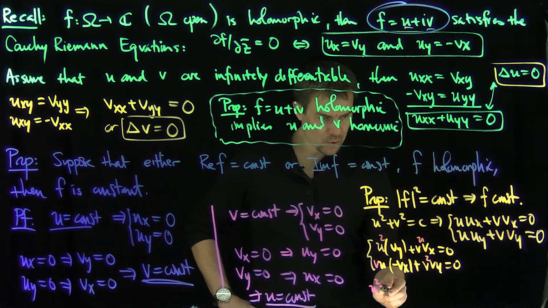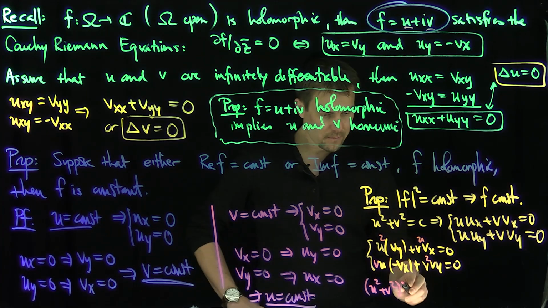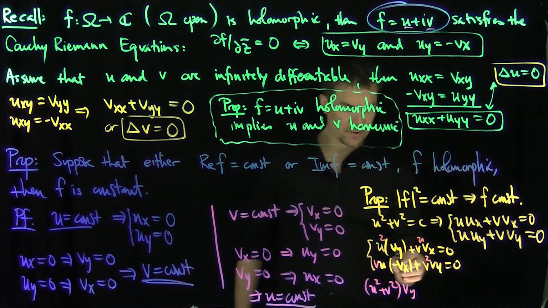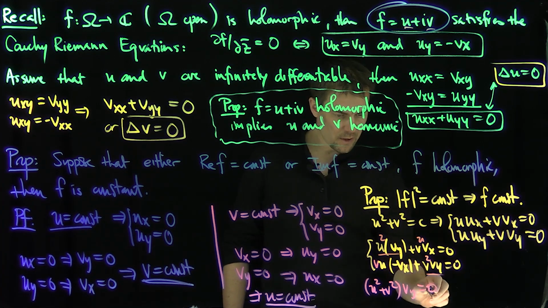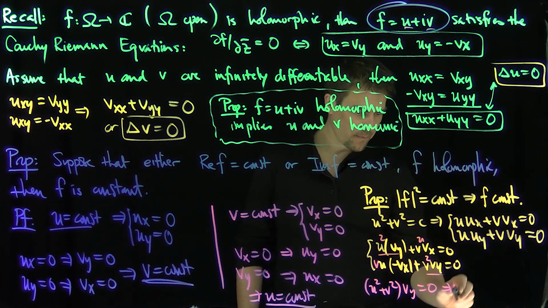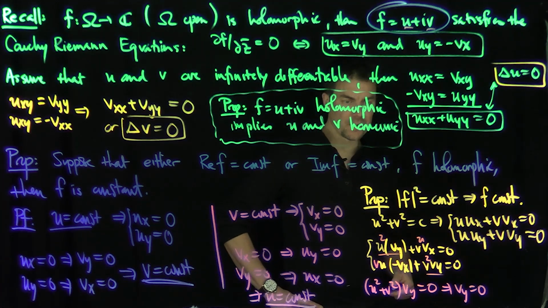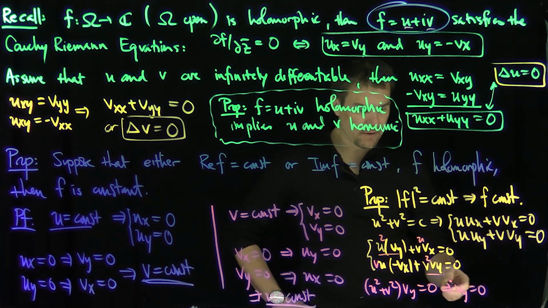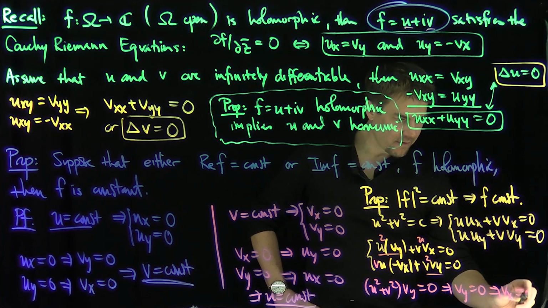You're going to be able to conclude that u squared plus v squared times vy is equal to 0, and that's going to force vy to be 0, because u squared plus v squared is not 0. And by the same argument, if vy is equal to 0, you can prove easily that vx has to be 0. So then v is going to be a constant.